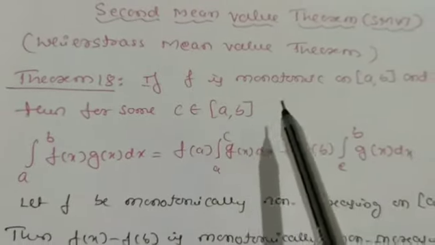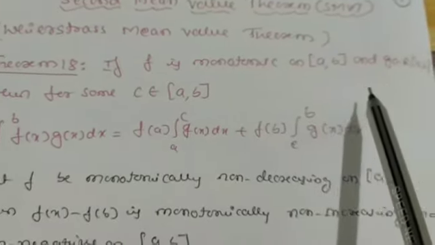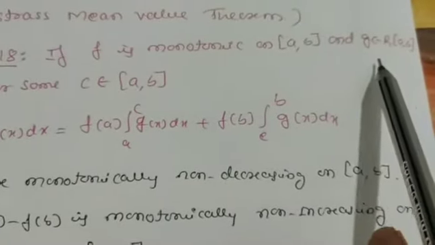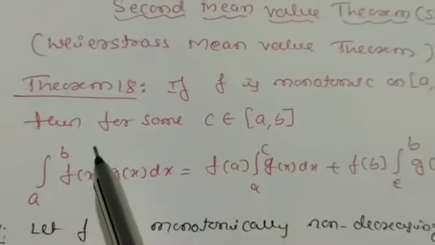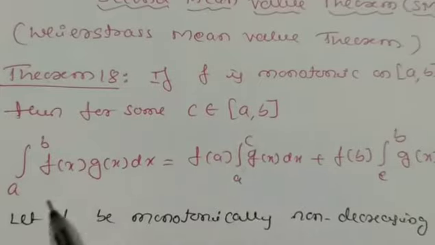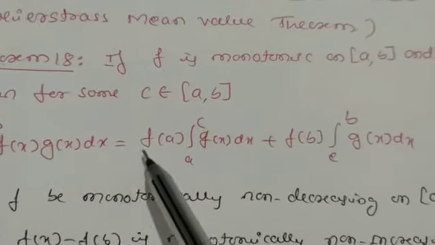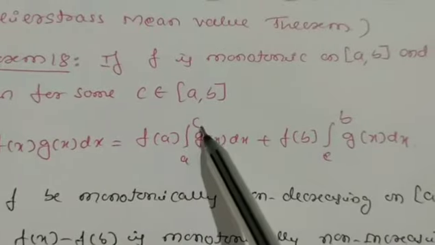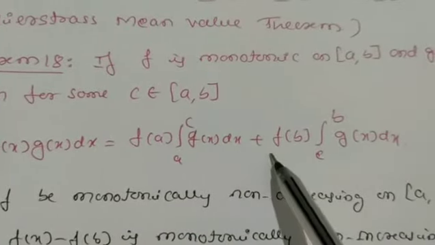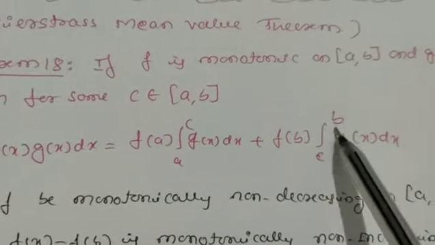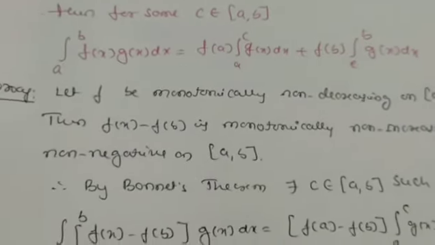If f is monotonic on [a, b] and g belongs to R[a, b], then for some c belonging to [a, b], the integration from a to b of f of x into g of x dx is equal to f of a times the integration from a to c of g of x dx, plus f of b times the integration from c to b of g of x dx.